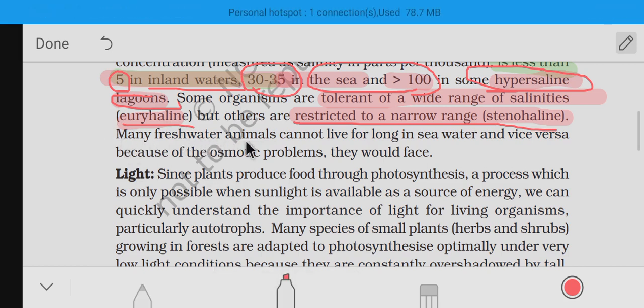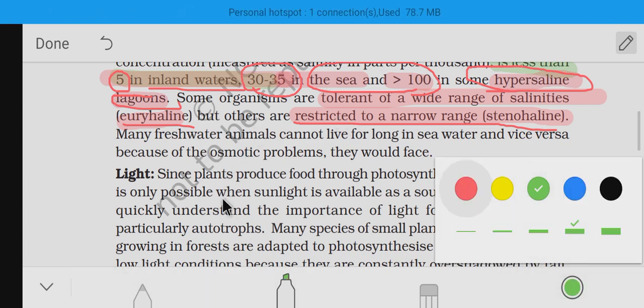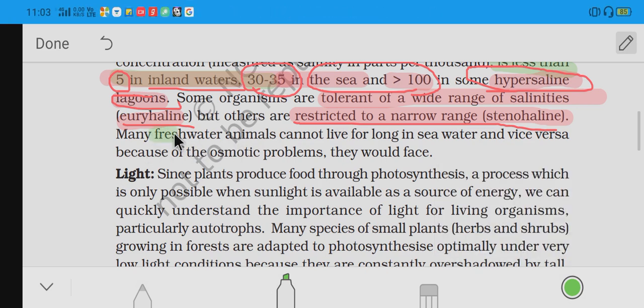Many freshwater animals cannot live for long in sea water and vice versa, because of the osmotic problems they would face. In freshwater the osmotic balance will be some X number, and in marine water some other number.